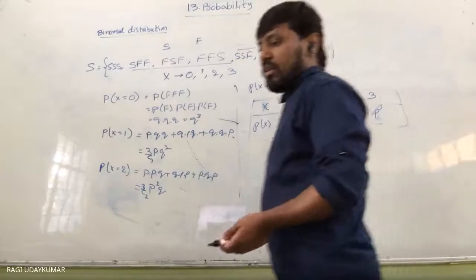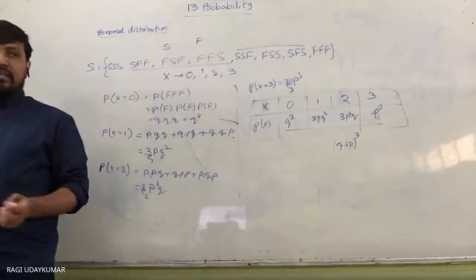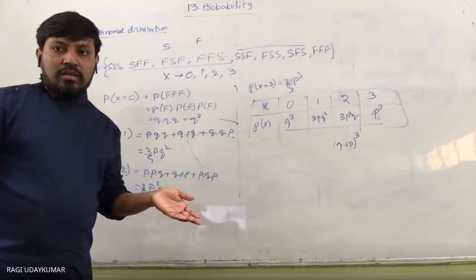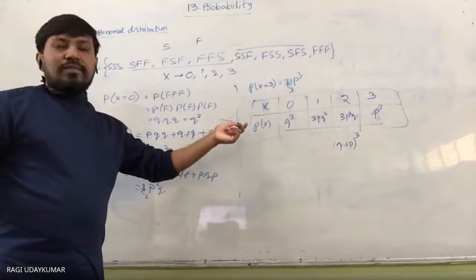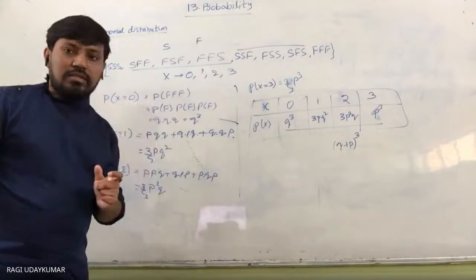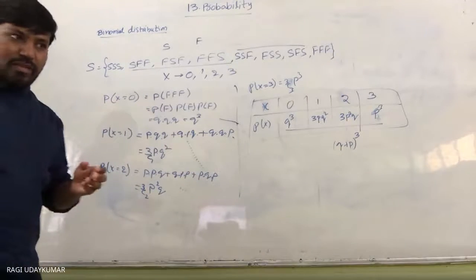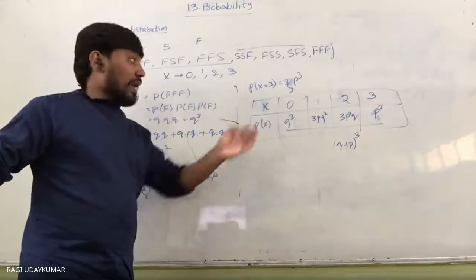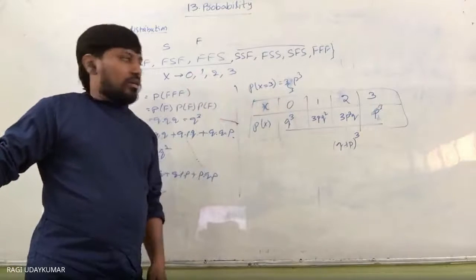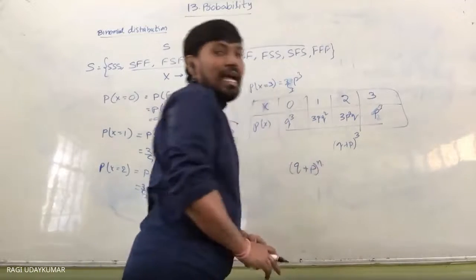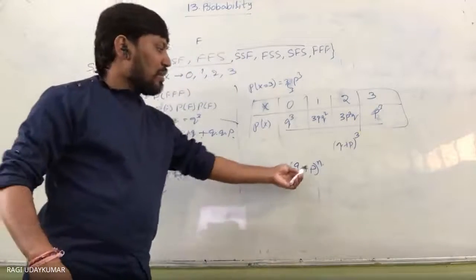A probability distribution which is having Bernoulli trials. The trials are Bernoulli trials. So the probability distribution: suppose you want to find out, n number of trials are there. Otherwise, six number of trials are there. So n is equal to 6. Means (q plus p) whole to the power of n. The nth term in this binomial expansion.